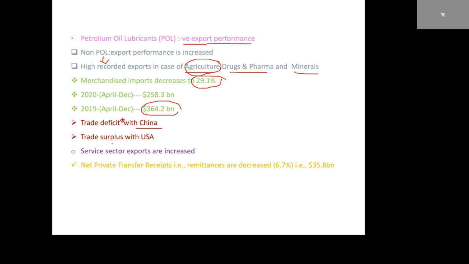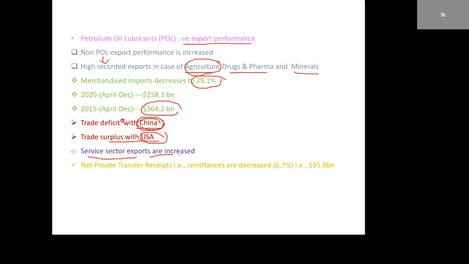Trade surplus increases with the USA. We are exporting to the USA. Before COVID, China was the largest trading partner of India. But now the USA is the largest trading partner of our country.